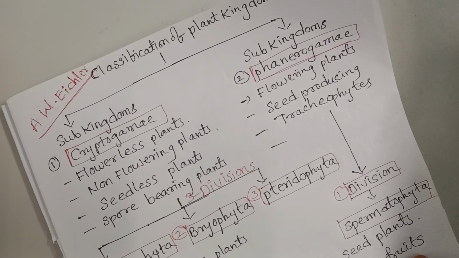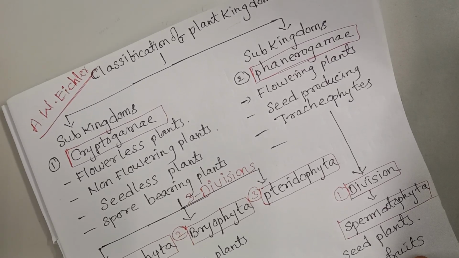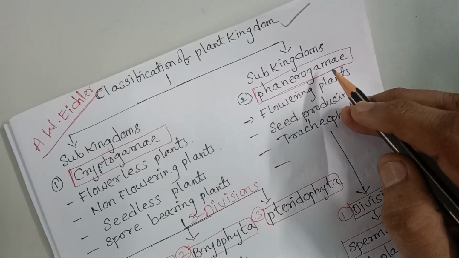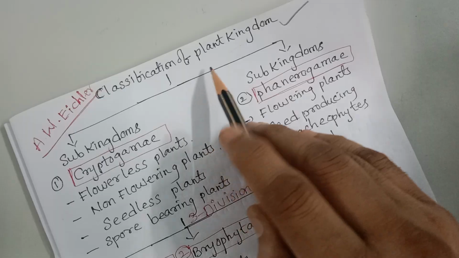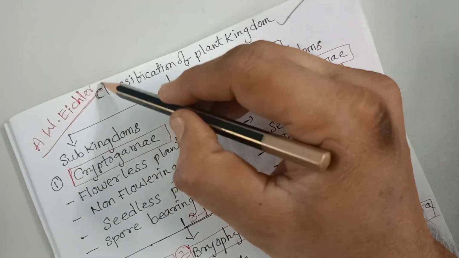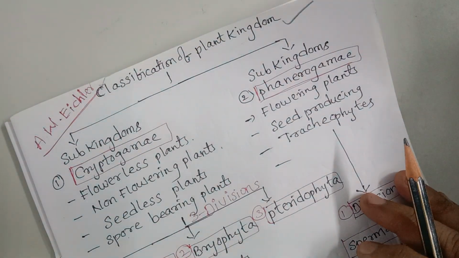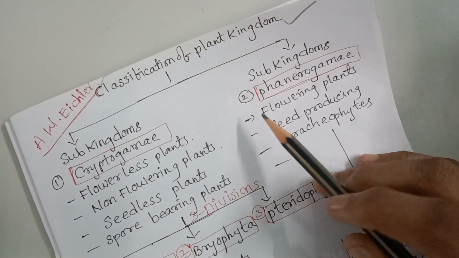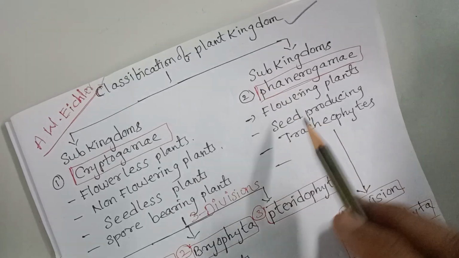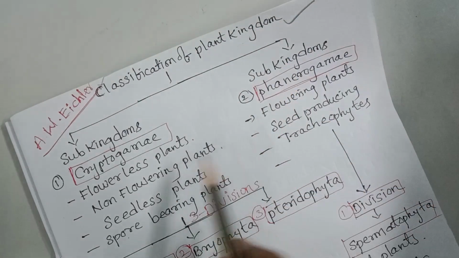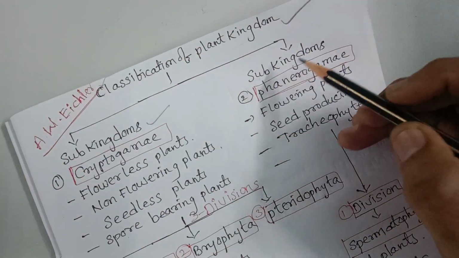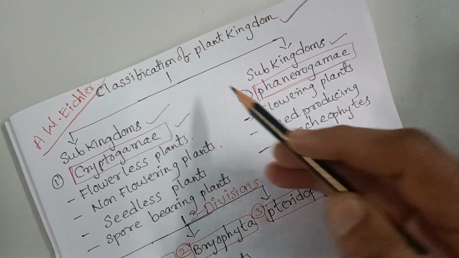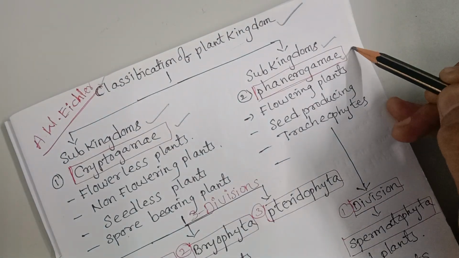Dear students, in this video I am going to explain about classification of plant kingdom. The classification of plant kingdom was proposed by A.W. Eichler. Now this is the A.W. Eichler classification of plant kingdom. Generally the plant kingdom is classified into two sub kingdoms. The first one is cryptogamy, second one is phanerogamy.